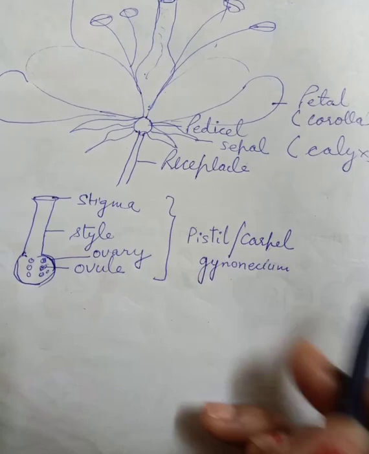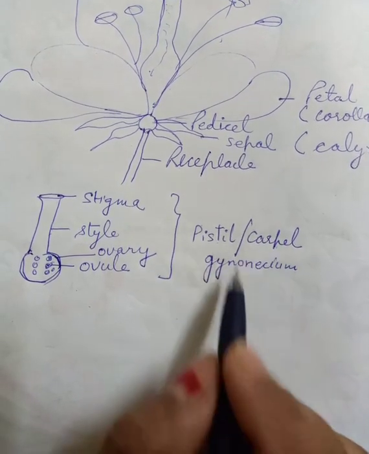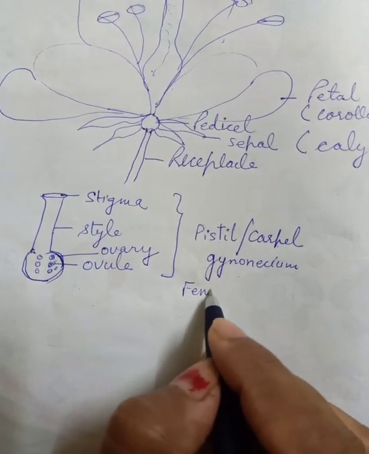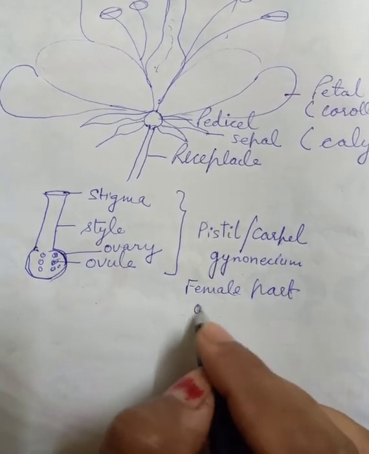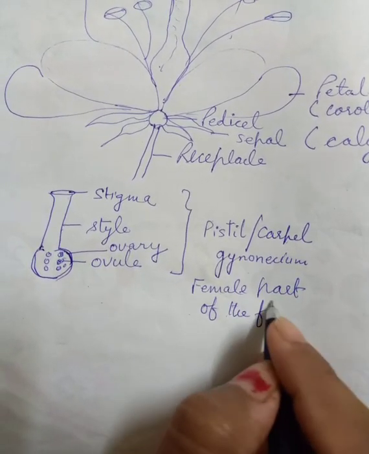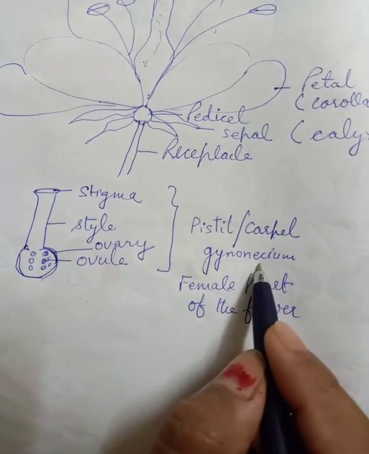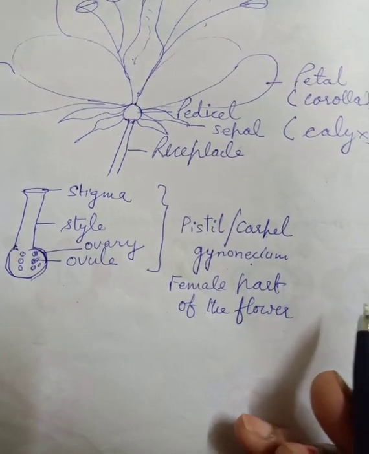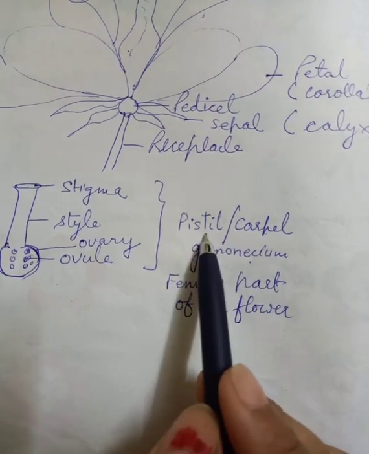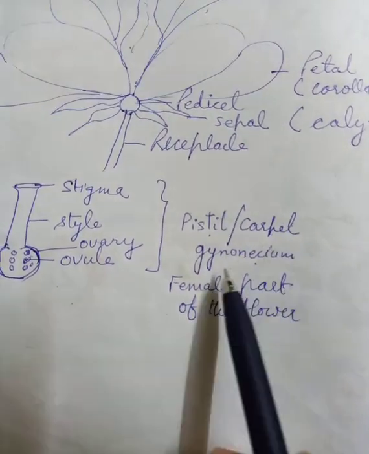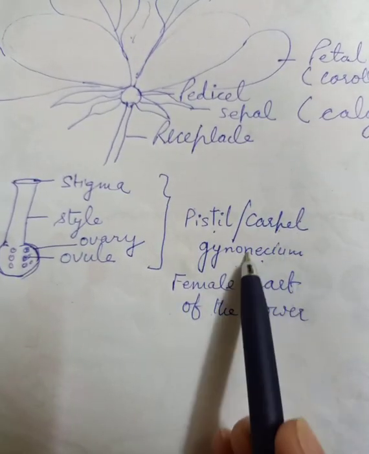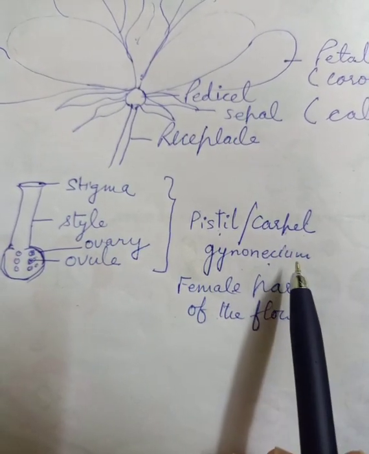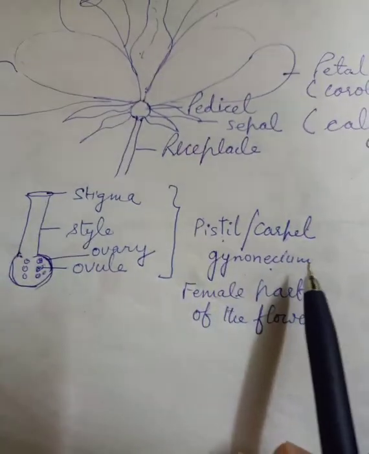We can ask you the question by any name. What is pistil? Pistil is the female part of the flower. What is carpel? Same answer. What is gynoecium? Same answer. Okay, so what is pistil? Pistil or carpel or gynoecium. This single part has three names, pistil, carpel and gynoecium. So this is the female part of the flower.